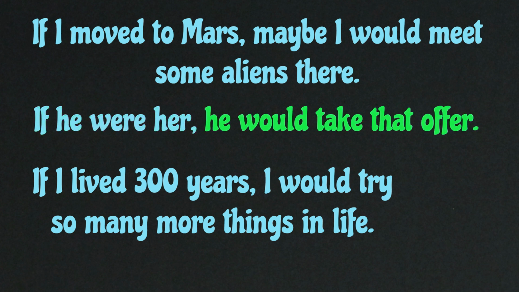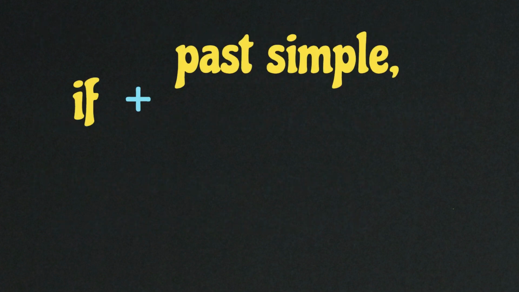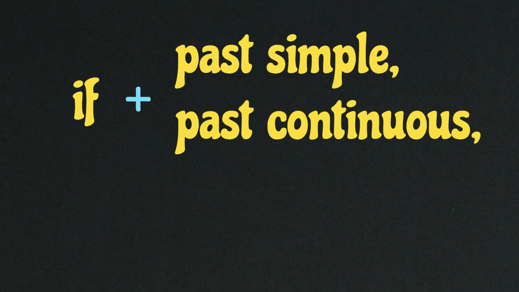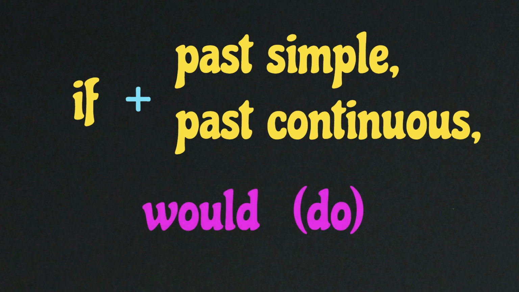And the next part, he would take that offer. You also see that would do something. He would take that offer. And the last sentence is pretty much the same. If I lived 300 years, if plus past simple, I would try so many more things in life. I would try. Would do. I would do. So that is how we use the second conditional. Once again, if plus past simple or past continuous and would do something.